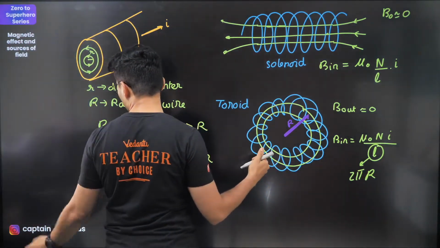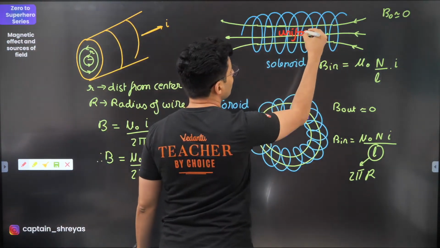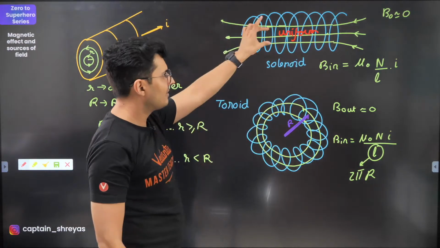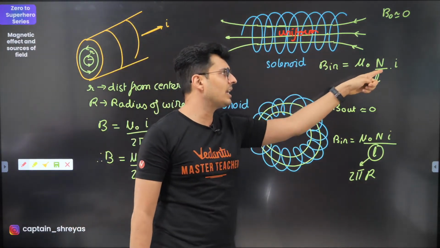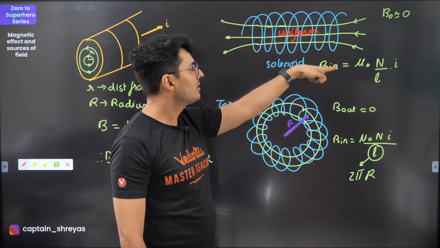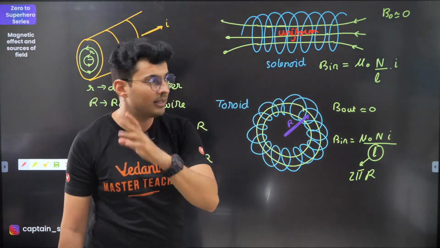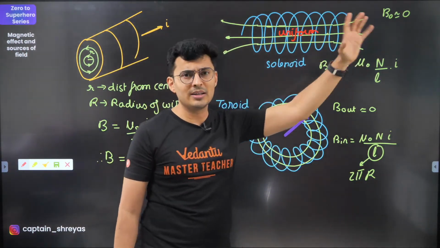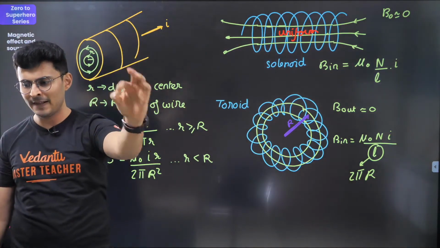It's roughly constant unless you are towards the edge. So it is basically almost uniform. That's why you can see the spacing is roughly the same. For a long solenoid, it is mu naught n by L into I. What is n? Turns. What is L? Length of the solenoid. n by L is turns per unit length. Outside the solenoid, the field is 0. Okay.